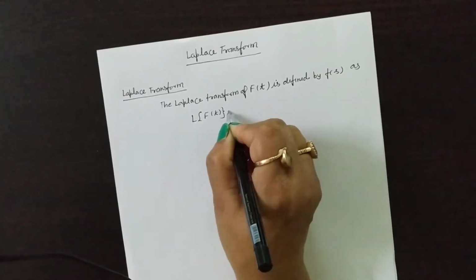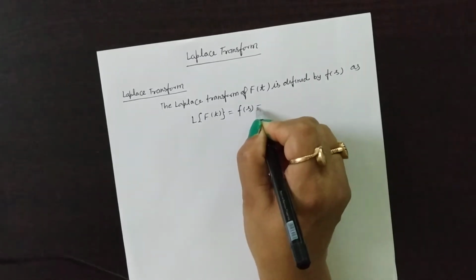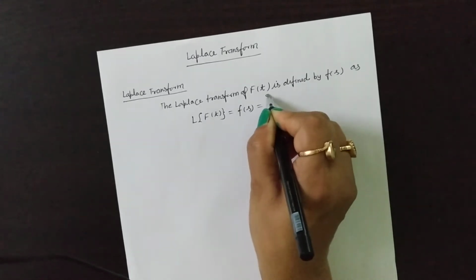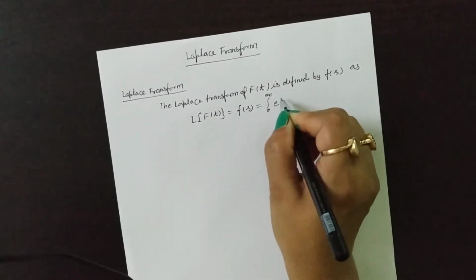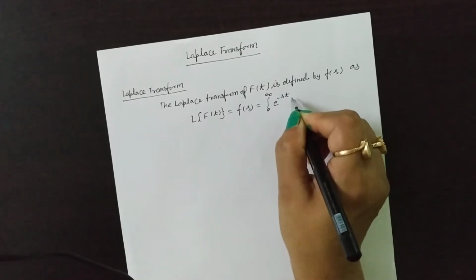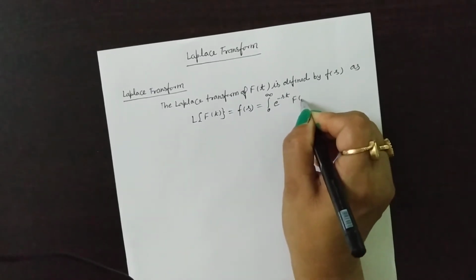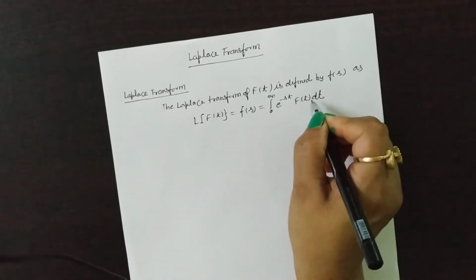This is defined as F(s), which is equal to the integral from 0 to infinity of e to the power minus st times f(t) dt. This is the main definition.